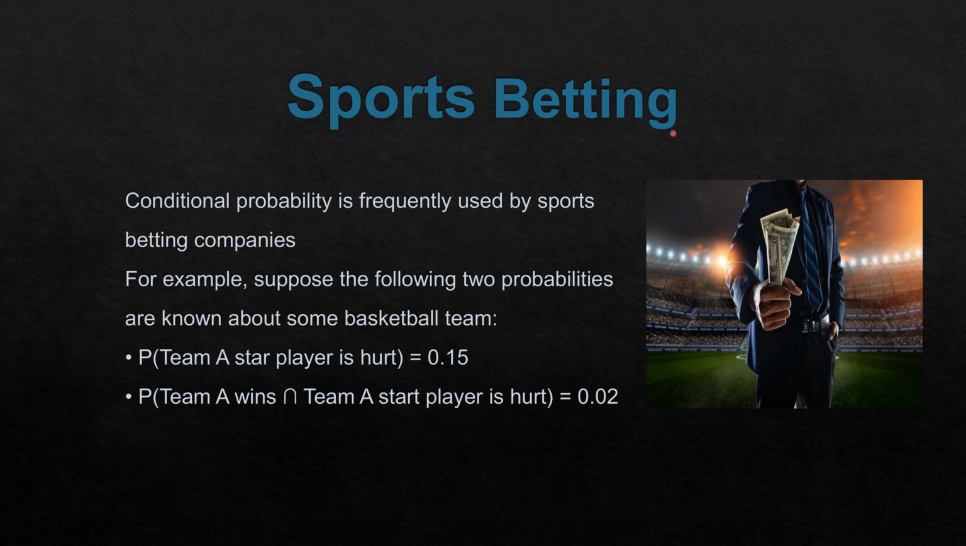Probability in sports betting. Conditional probability is frequently used by sports betting companies. For example, suppose the following two probabilities are known about some basketball team. P(team A star player is hurt) = 0.15. P(team A wins ∩ team A star player is hurt) = 0.02.